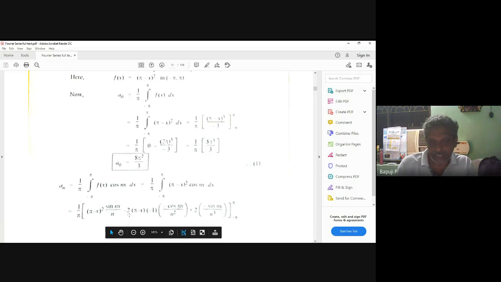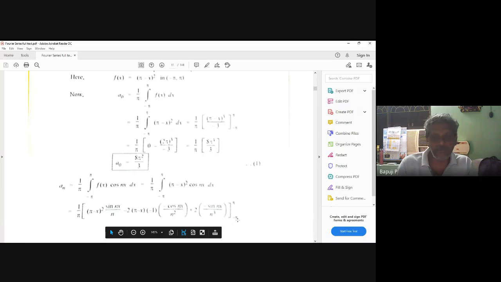This symbol you don't take. 2 into pi minus x minus 1 also you can take. This is already 1 minus 1. Here minus 1. So you get plus 2 you will get. Plus already formula this 2. This cos nx integration is what? Sin nx. So already here minus sign is there. You can bring here minus sin nx by n square.